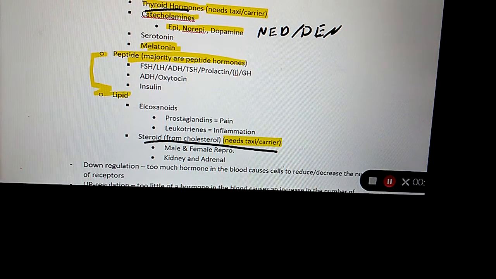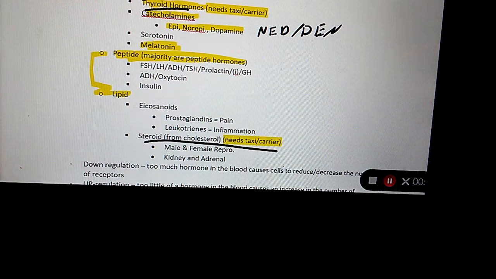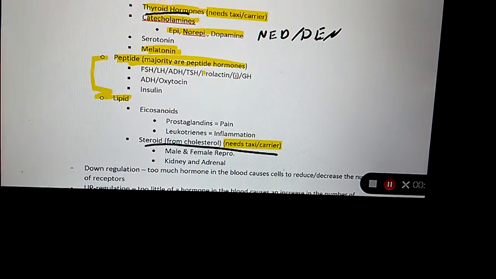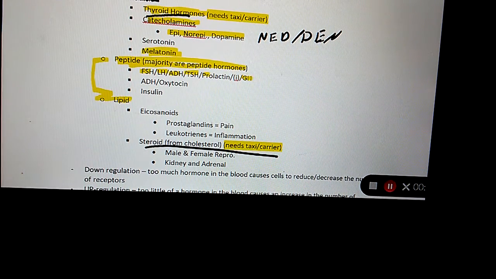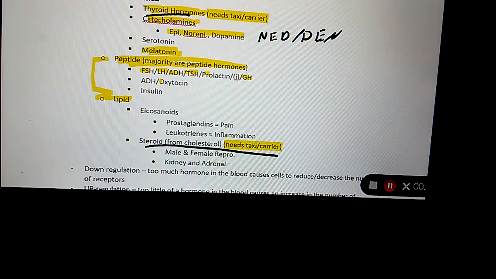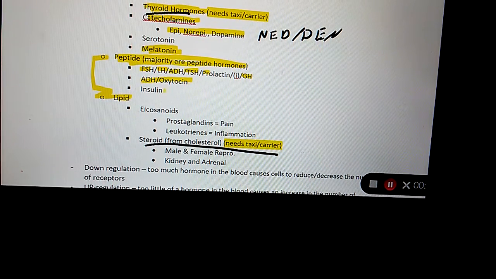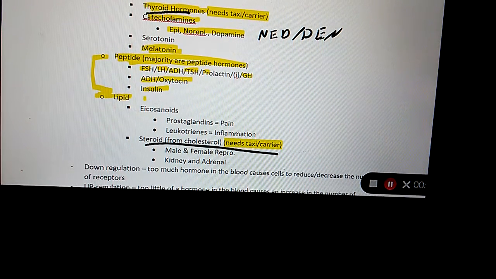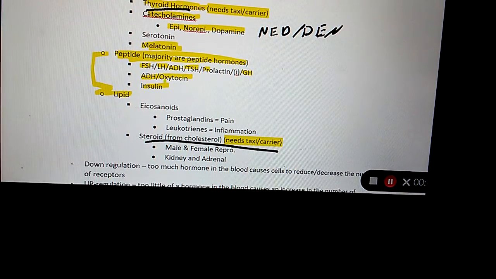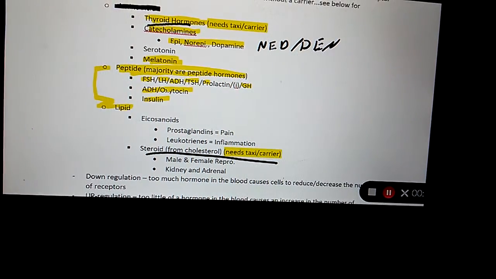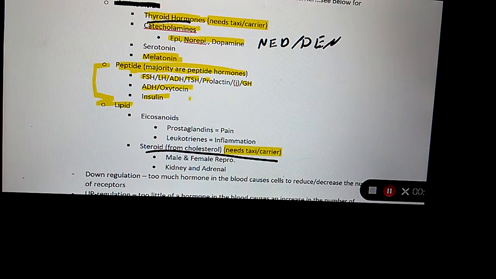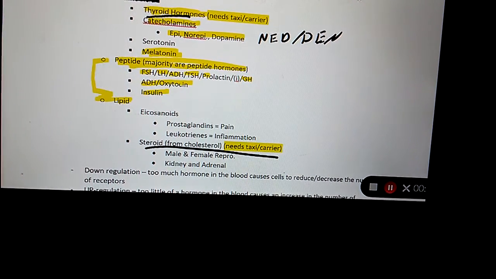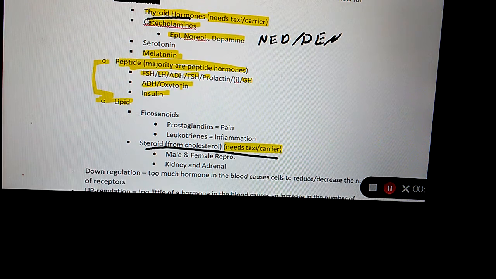Now, the majority of hormones are what? Peptide or lipid? Peptide. FLAT PIG, prolactin, growth hormone, are those all peptides or lipids? Peptides. What about ADH and oxytocin? Peptides. What about insulin? Peptides. So is FLAT PIG a peptide? Yes. Which one is a peptide? FLAT PIG. Which one is ADH and oxytocin? Peptide.